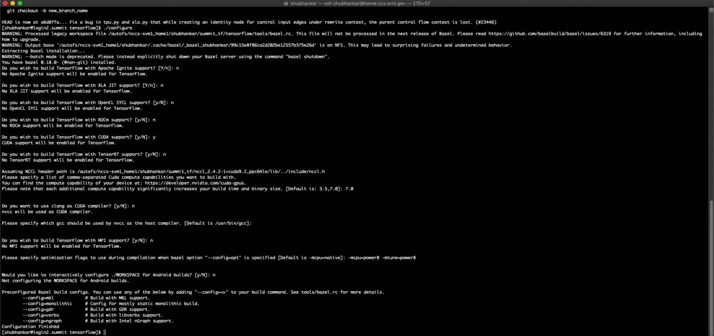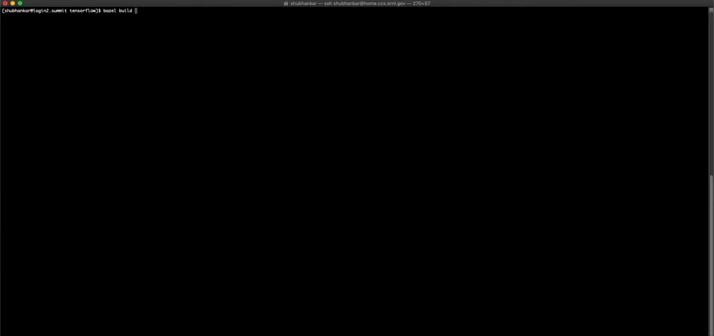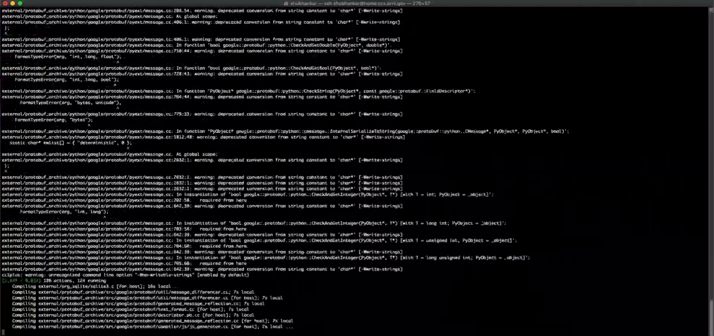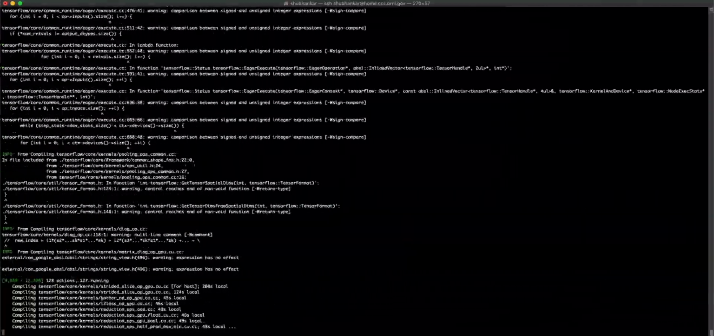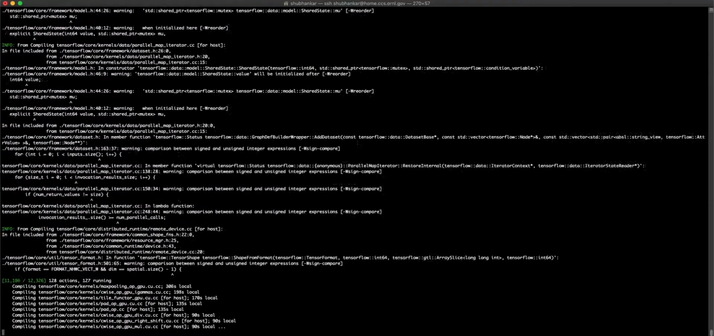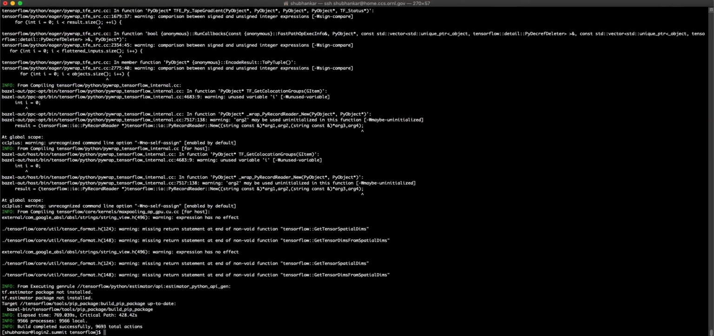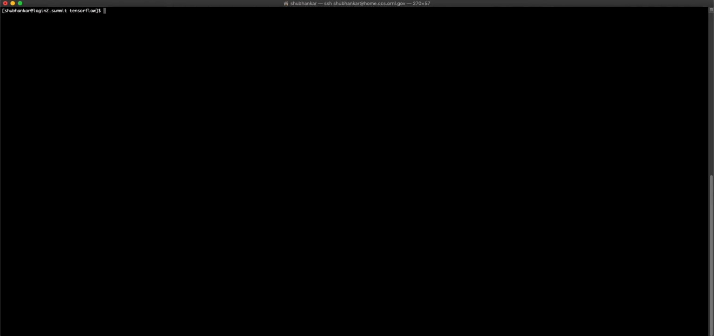Now let's clear the terminal and build TensorFlow from source by running this Bazel build command. Building process will take some time, so let's fast forward to the point where the building process is completed. Now let's clear the terminal and build the TensorFlow wheel. Now let's wait till the building process is complete.